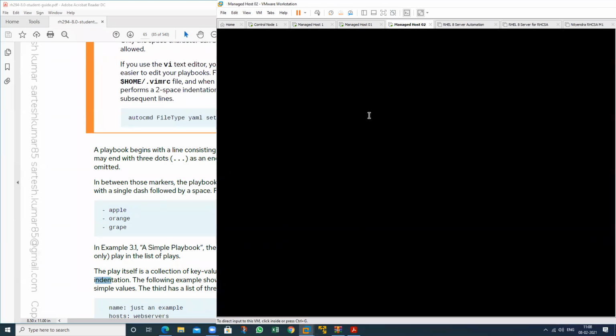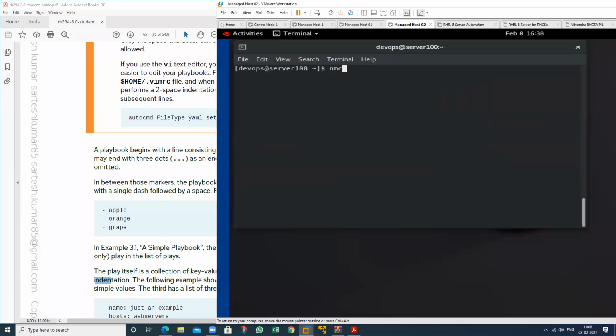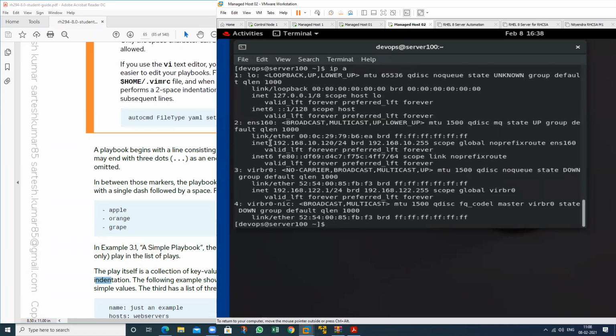So go to this particular machine, NMCLI connection up, and not ENS, just Ansible 1. Up the connection. Now check again. Now we have the IP 10.120. Last time we created this particular connection. The connection name is Ansible 1. In the last topic I created this, so it will take the IP.